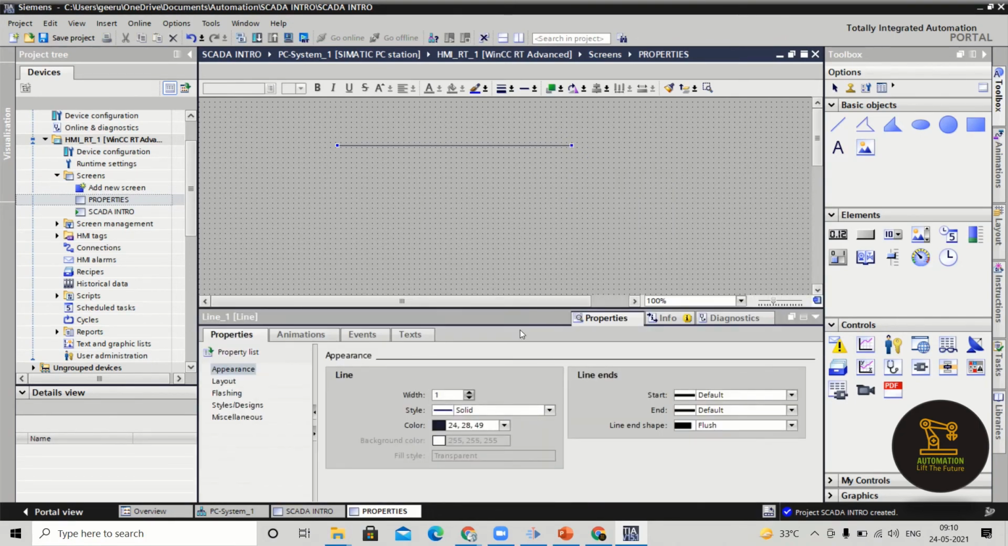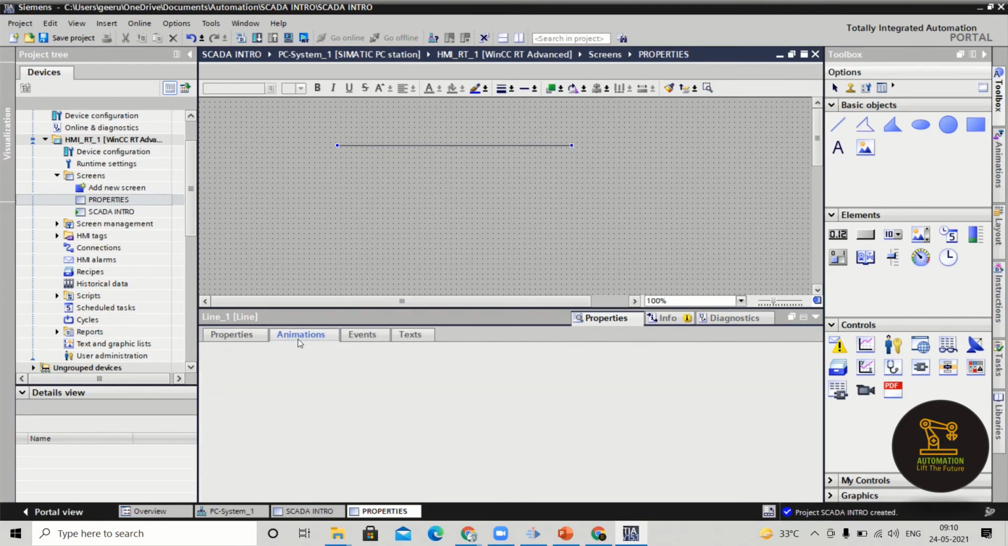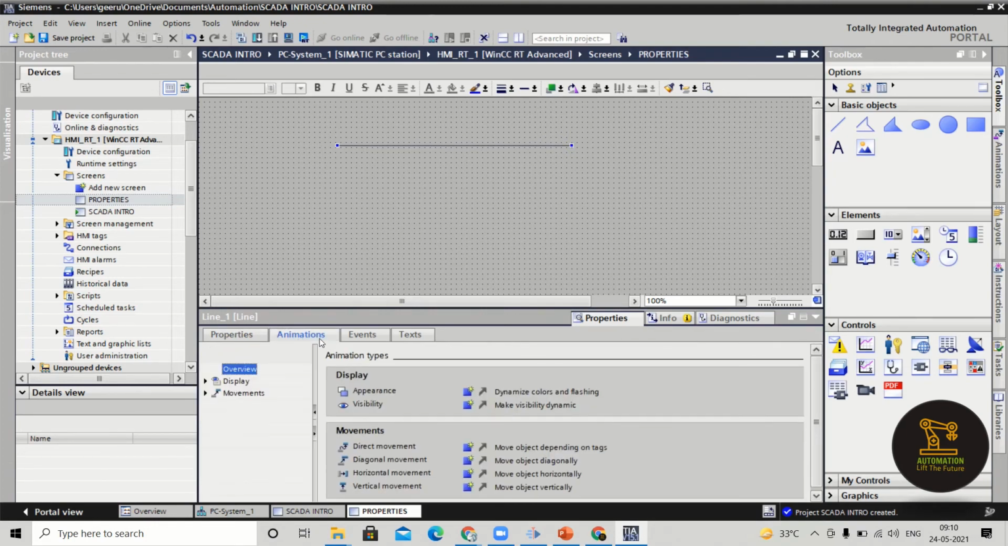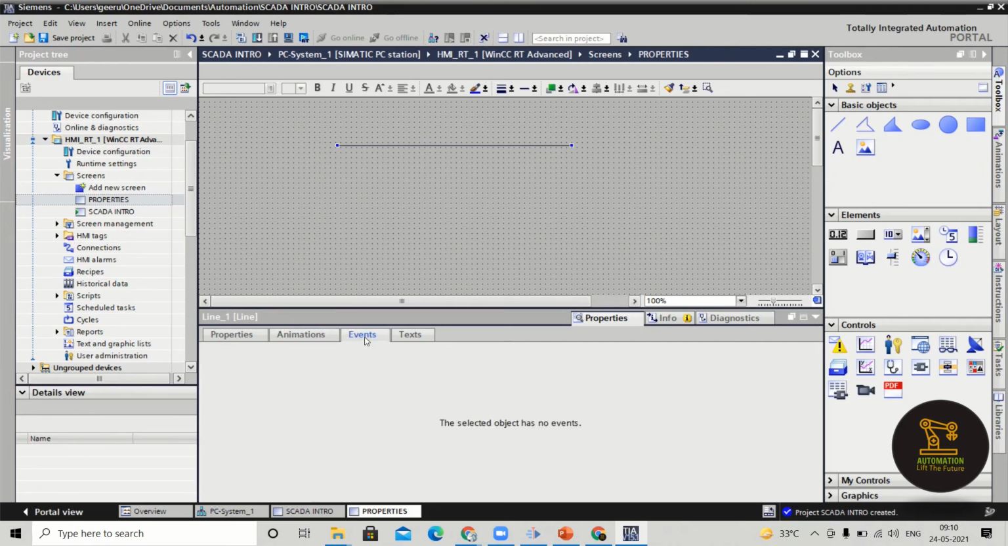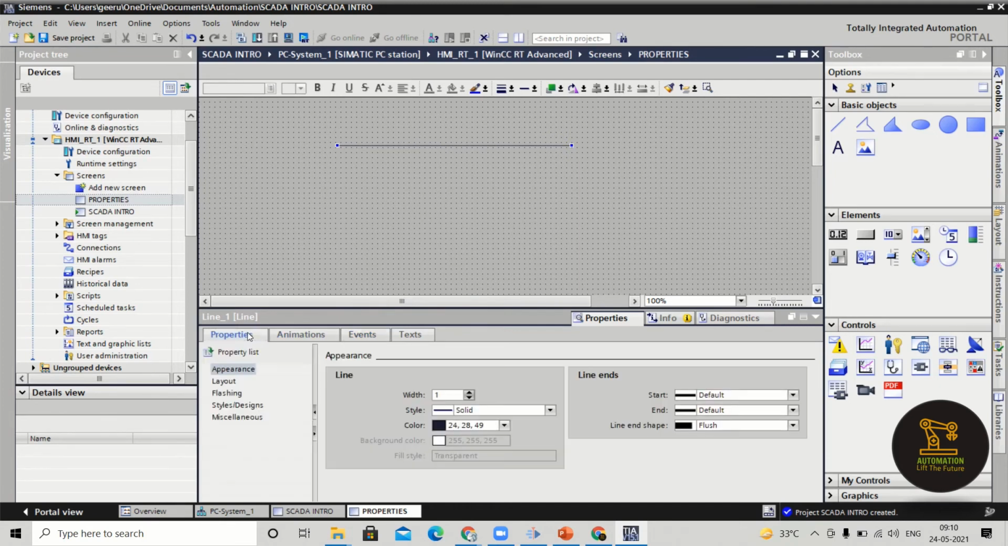So when you enter into the properties, the first thing you can see is complete information about this line. What is its appearance, what is the layout, flashing, style, what is miscellaneous, and after that animation. For lines we don't have any animation, so it was not showing anything. The same way for events, you don't have any events here. I will let you know what animation and events are. First we will work with the properties.